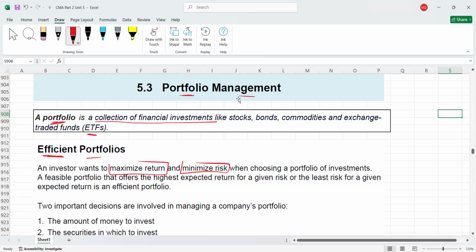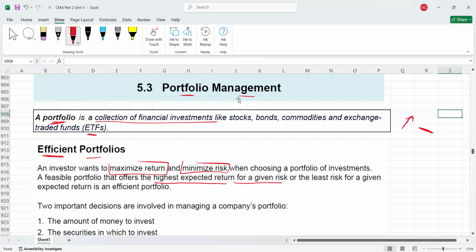The portfolio will become efficient if you are getting the highest expected return for a given risk. So simply, your return is maximum. Okay, let's assume your risk is at this level, but at this level you are getting the highest return. So that is your efficient portfolio.